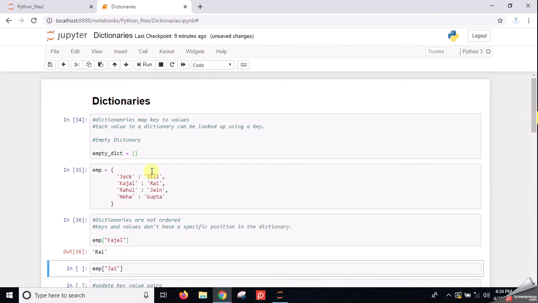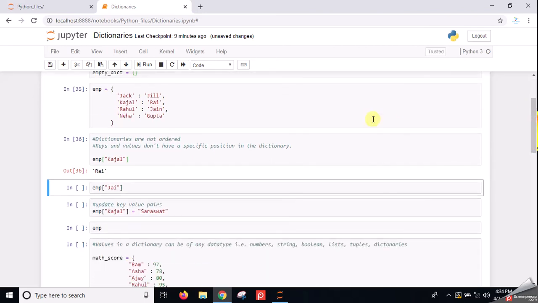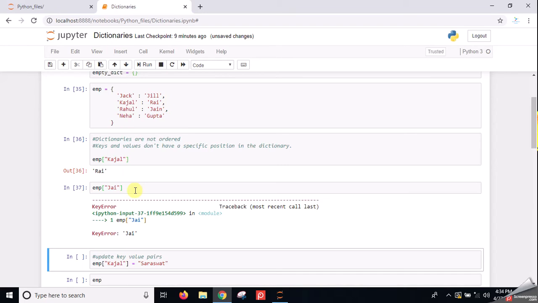This is the correct value. So it is very simple to access a value. Now suppose you don't have the key J, and you look it up. The system will give you an error. What type of error will Python give? It will show a KeyError, because we don't have J as a key in our dictionary. So this is the error.